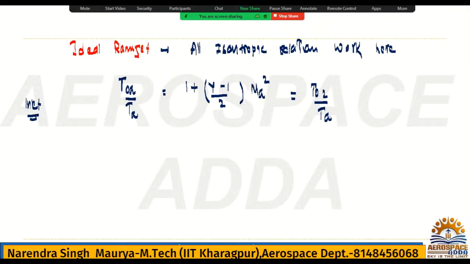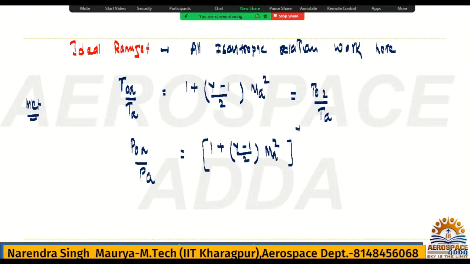All right, this is the inlet. Now similarly you can write for the pressure also, P naught A by PA. What is the pressure? 1 plus gamma minus 1 by 2 MA square, the whole power gamma upon gamma minus 1.